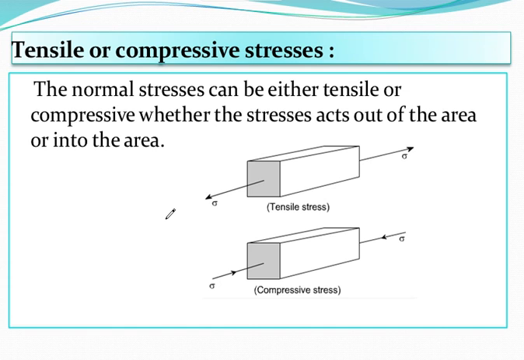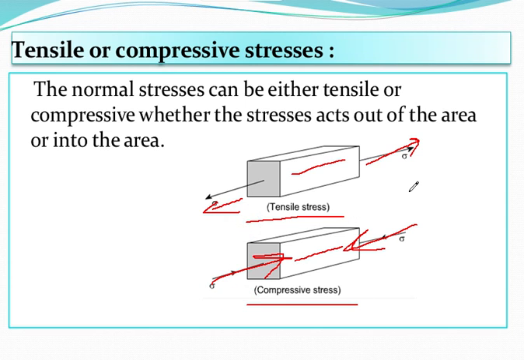Now we are talking about stress, so it can be tensile or it can be compressive. So this is the bar, you can see. If you are pulling it, then it is tensile, and if you are compressing it, then it is compressive. Simple thing. So tensile stress is a normal stress acting in such a direction that it resists the elongation of the member. And in this figure you are able to see that a body is subjected to a tensile force.